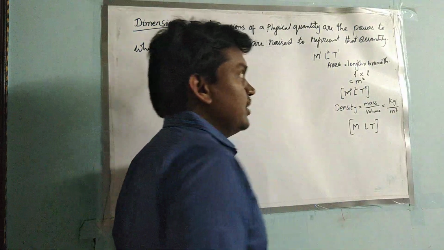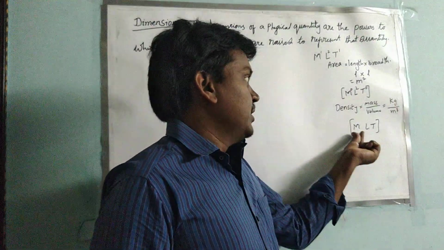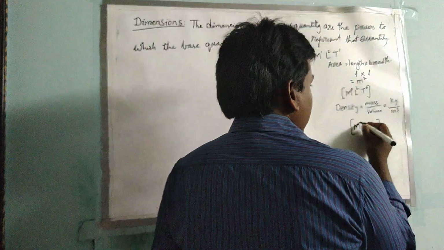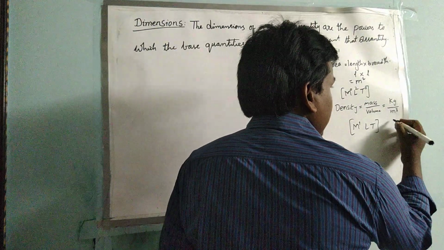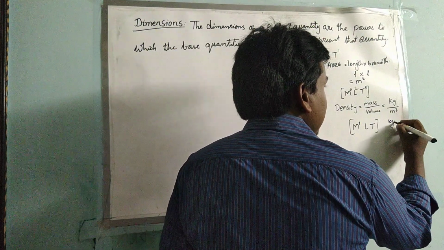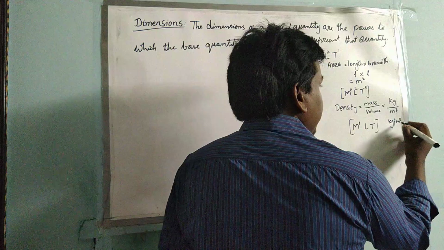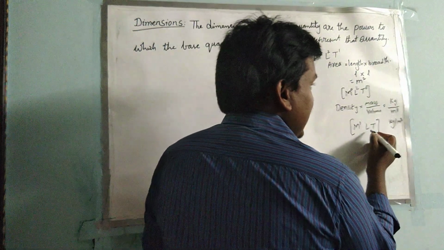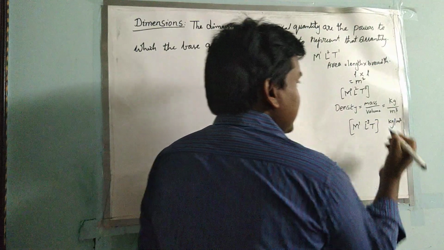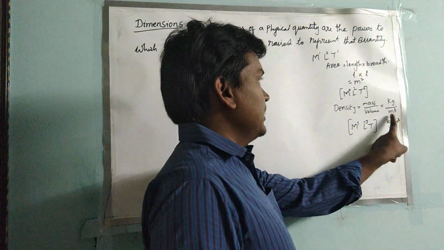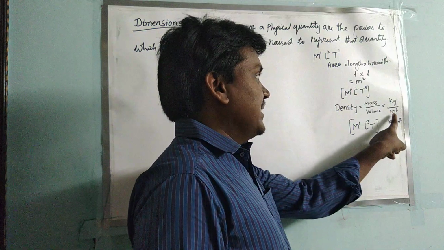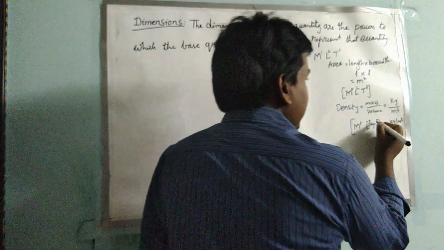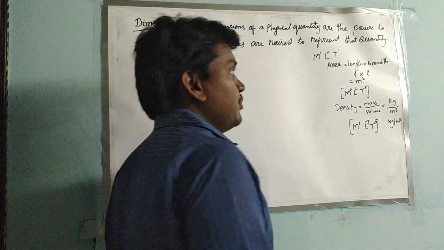In mechanics mainly we consider these three terms only. So mass has power 1, and length power minus 3. Why? Because meter cube is in the denominator, so we represent it with minus. And there is no time, so we put 0.